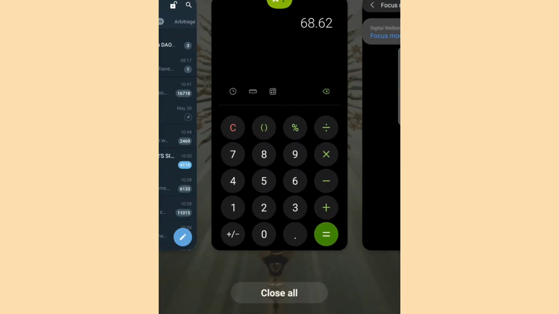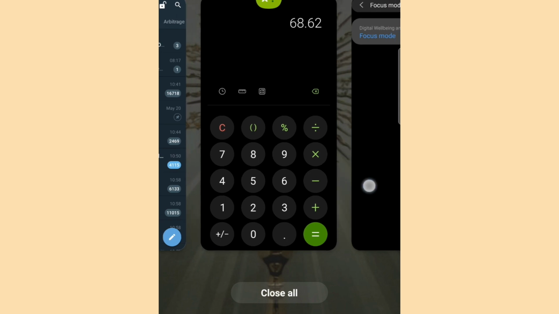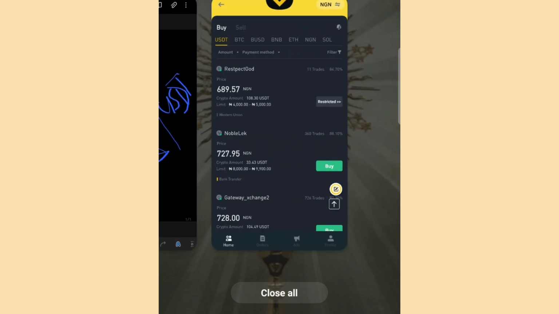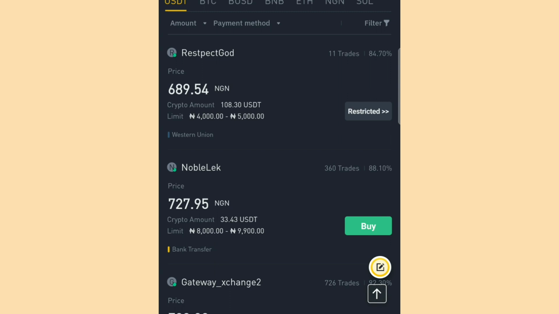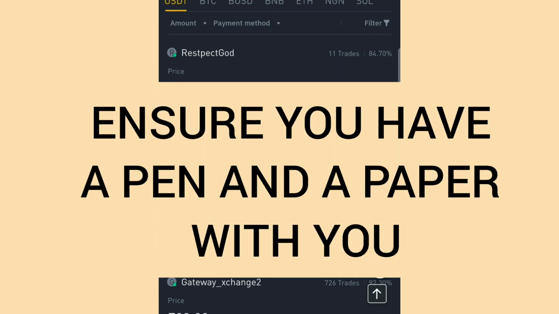68.62. This is why I say you should write it down somewhere. 68.62. Okay. And we are now sending it to LBank. Now, you have to go to LBank and know the type of network they have on USDT.